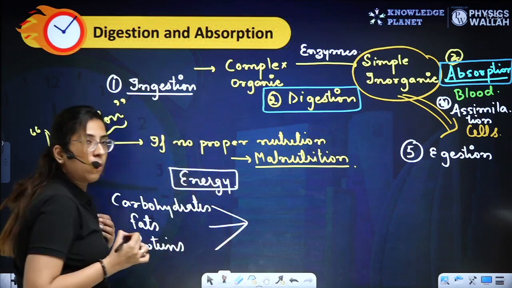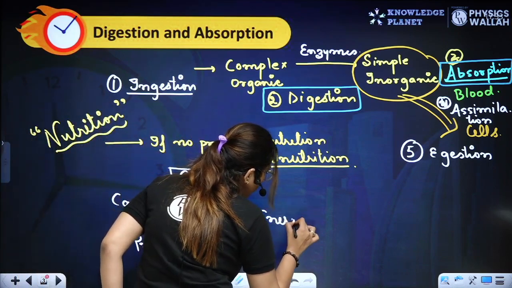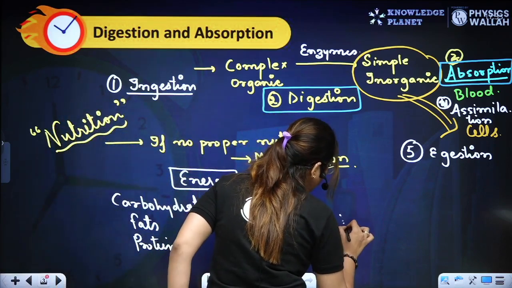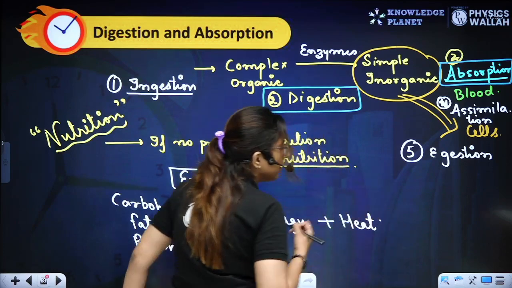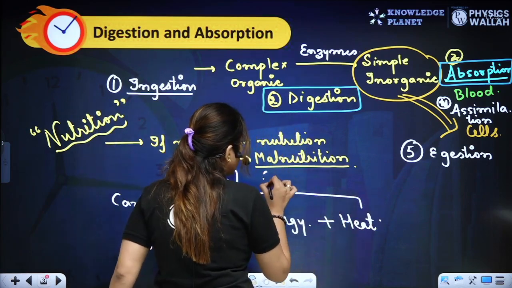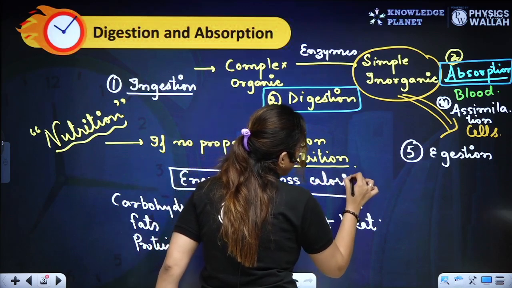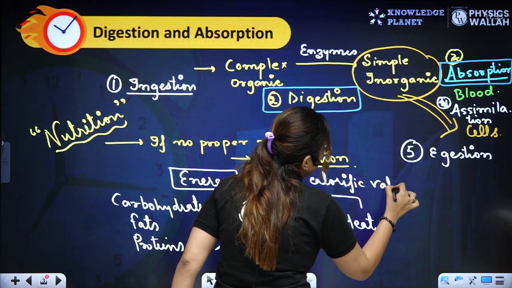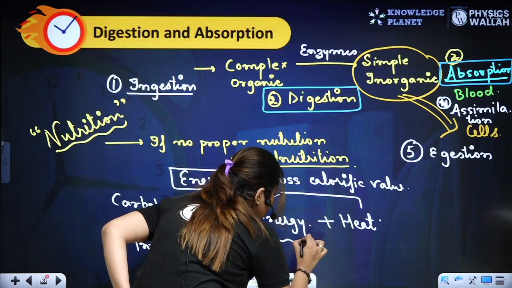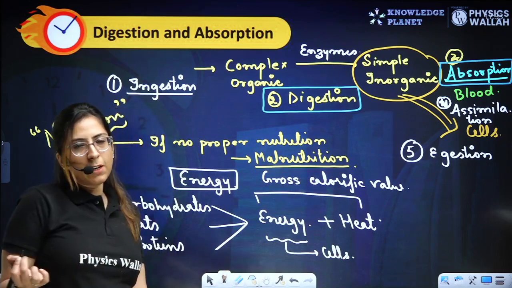All of this will be broken down and ultimately gives us some energy, right? Clear? And some is released in the form of heat. Both of these are termed as your gross calorific value. Whereas this energy which will be used by the cells, am I right? Will be used by the cell.